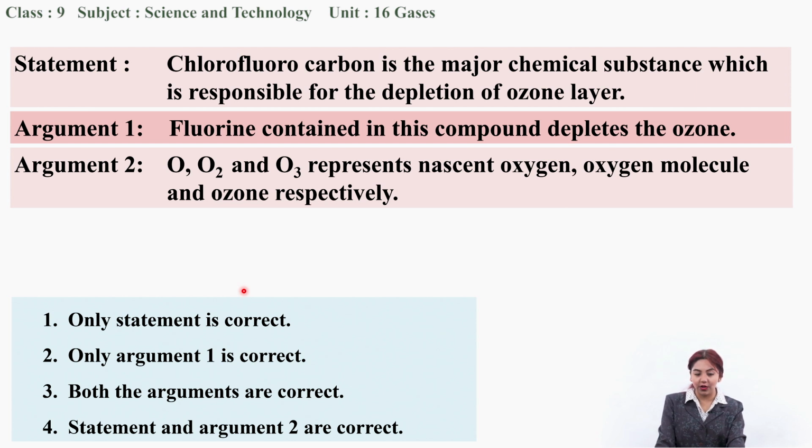Yes, it's true, because O means a single atom of oxygen, which is also known as nascent oxygen. O2 is a molecule of oxygen, which I've already explained to you in detail when I was teaching you oxygen gas. And O3 is ozone. Ozone is a triatomic compound that contains 3 atoms of oxygen. That's why O3 is also ozone. So O is nascent oxygen, O2 is oxygen molecule, O3 is ozone.